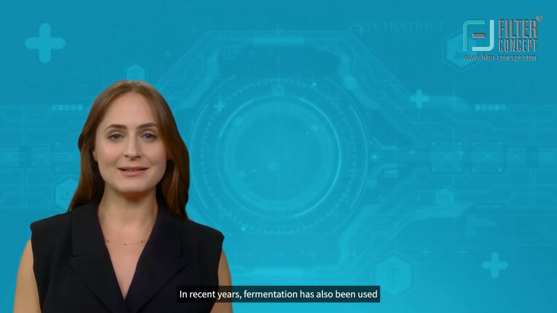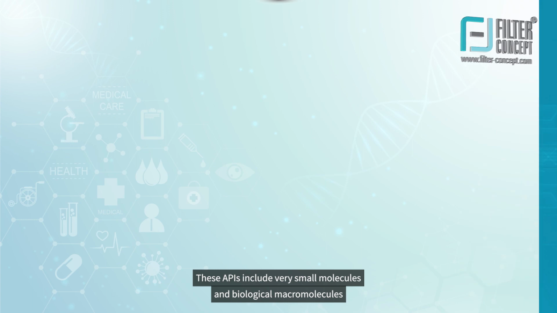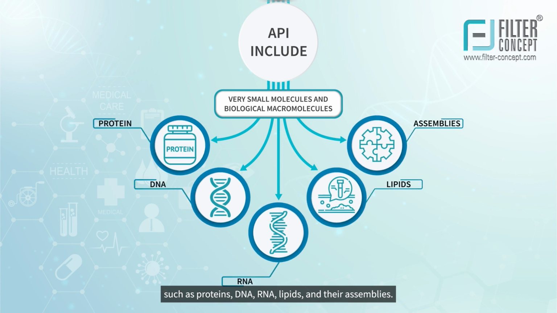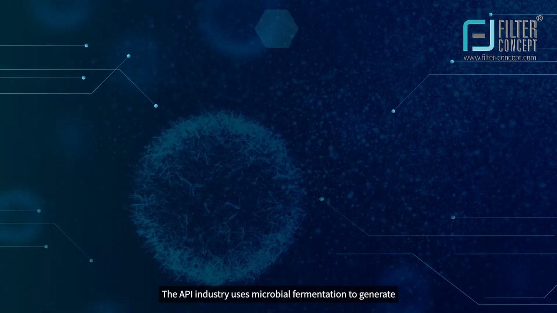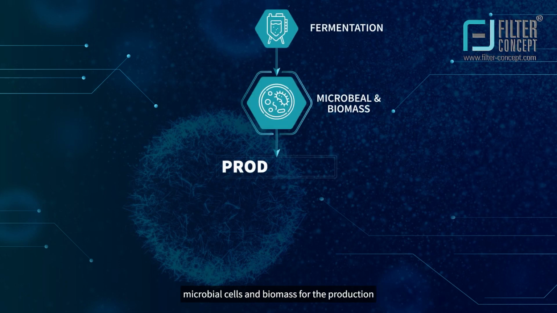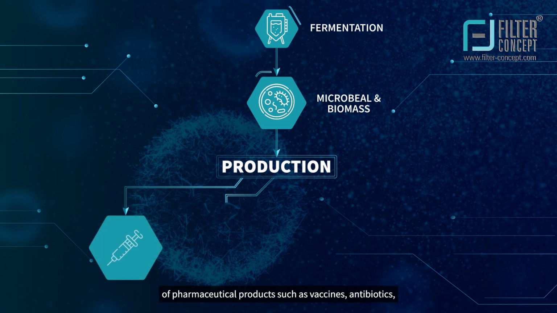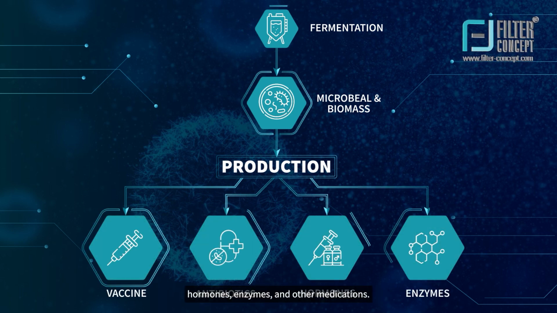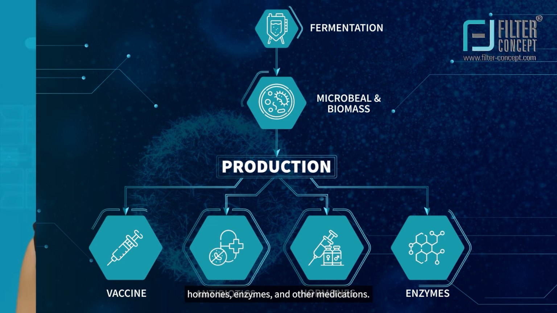In recent years, fermentation has also been used in the pharmaceutical industry to produce APIs. These APIs include very small molecules and biological macromolecules such as proteins, DNA, RNA, lipids, and their assemblies. The API industry uses microbial fermentation to generate microbial cells and biomass for the production of pharmaceutical products such as vaccines, antibiotics, hormones, enzymes, and other medications.